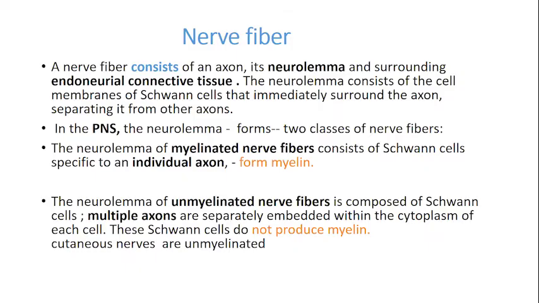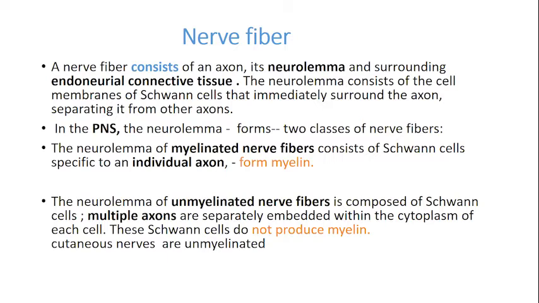So now the first thing we said is the nerve fiber, which is a component of the peripheral nervous system. What exactly is a nerve fiber? The main thing which forms the nerve fiber is the axon, because that is concerned with bringing in and taking out information, and also the dendrites. But basically, the nerve fiber is formed by the axon.